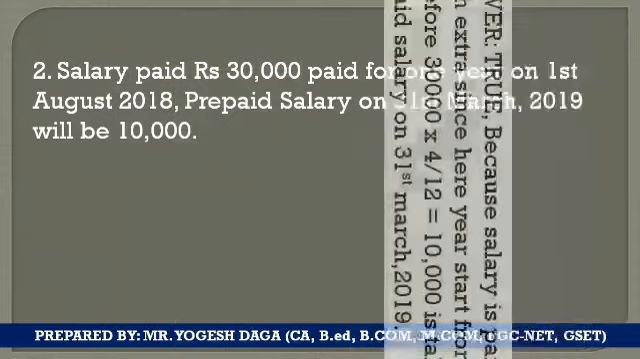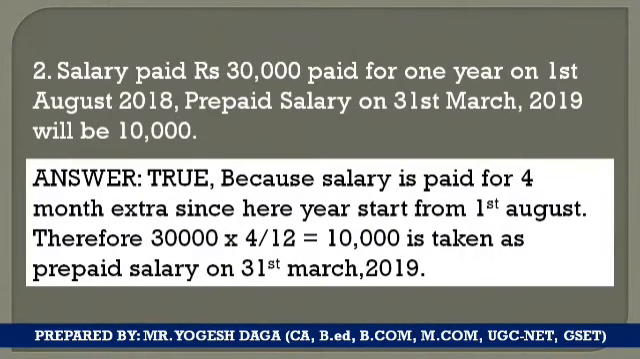So yes students, the answer of this is true. Why? The reason I have already mentioned to you, because salary is paid for 4 months extra. Why? 31st March the books always close. So April, May, June and July, these 4 months you have paid the extra salary in the year 2019. So 30,000 multiplied by 4 divided by 12, we will get 10,000, which is for these extra 4 months, and we are required to carry forward this salary which we have paid as an extra, as a prepaid salary in the next year. So the answer which is given in the question will be 10,000. So yes, the answer is true, it will be 10,000 rupees.